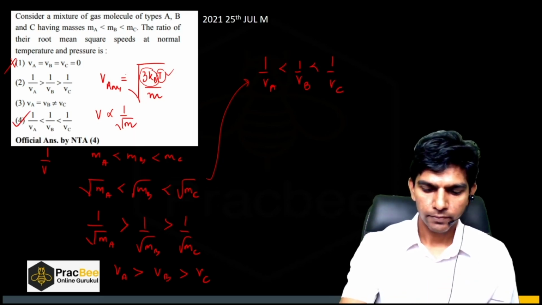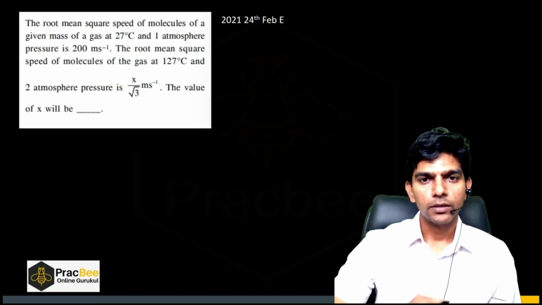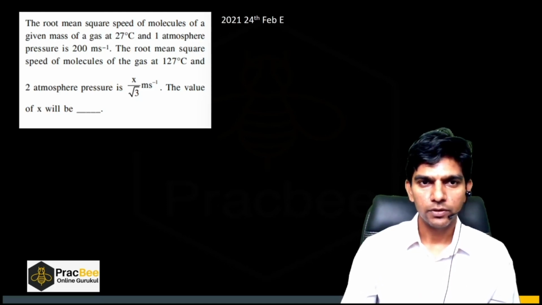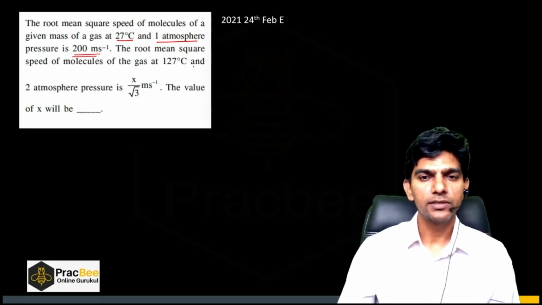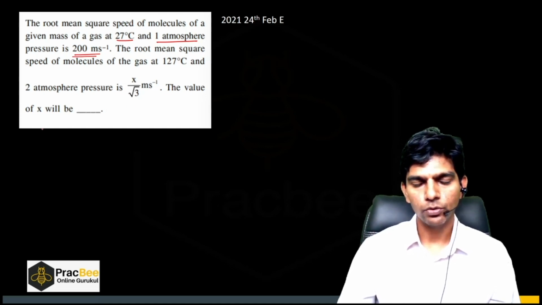Okay, so I think you'll be able to understand how to solve such questions. Now let us see another question. The root mean squared speed of the molecules of a given mass of gas at 27 degrees Celsius and 1 atmosphere pressure is 200 meters per second. The root mean squared speed of the molecules of the gas at 127 degrees Celsius and 2 atmosphere pressure is x by root 3 meters per second. Find the value of x.